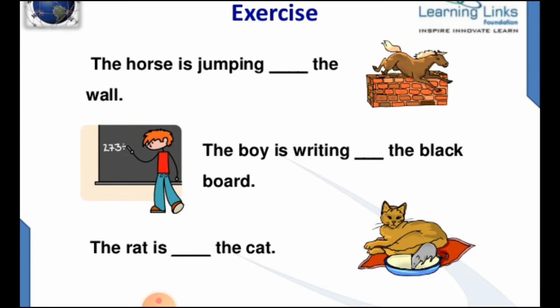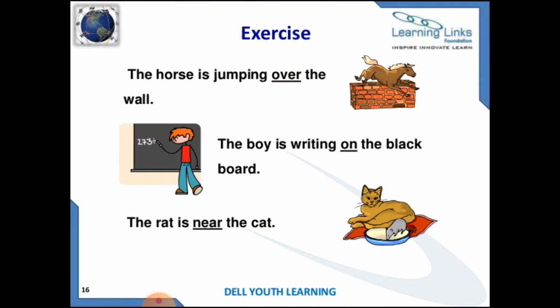Next, the horse is jumping dash the wall. Movement. Okay. The boy is writing dash the blackboard. The rat is dash the cat. So the horse is jumping over the wall. The boy is writing on the blackboard and the rat is near the cat. So these are the answers.